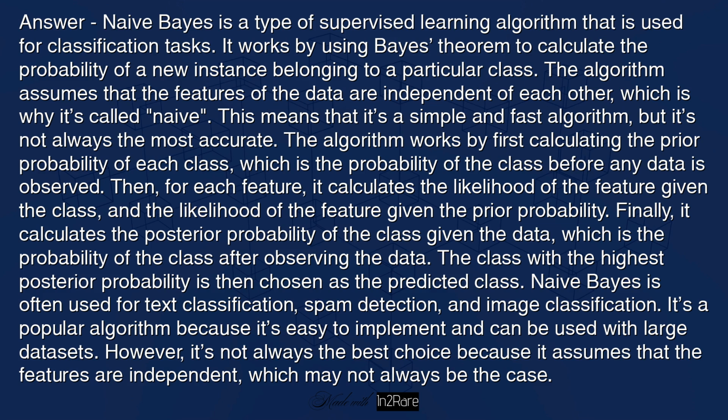Naive Bayes is often used for text classification, spam detection, and image classification. It's a popular algorithm because it's easy to implement and can be used with large datasets. However, it's not always the best choice because it assumes that the features are independent, which may not always be the case.